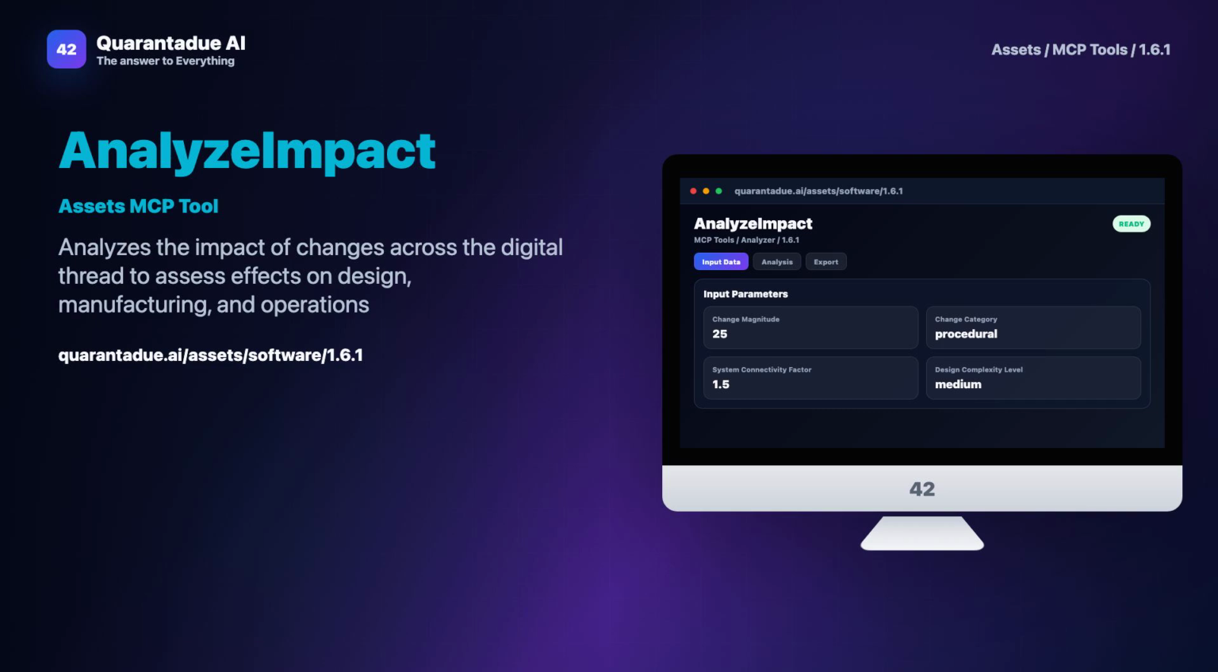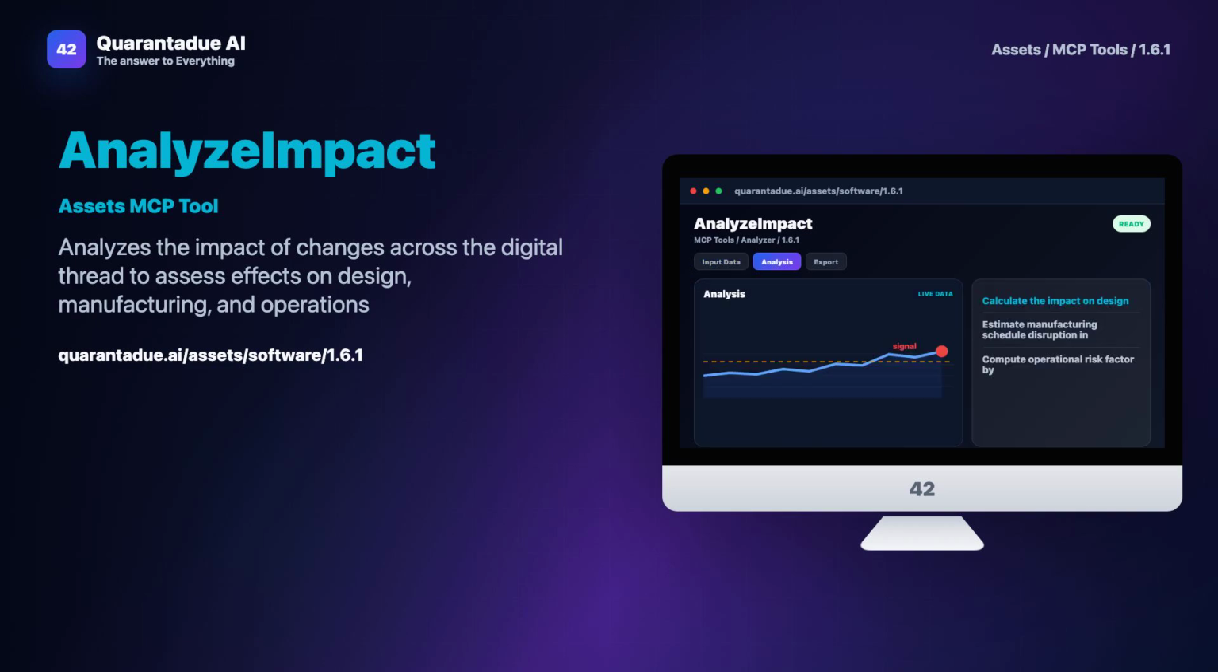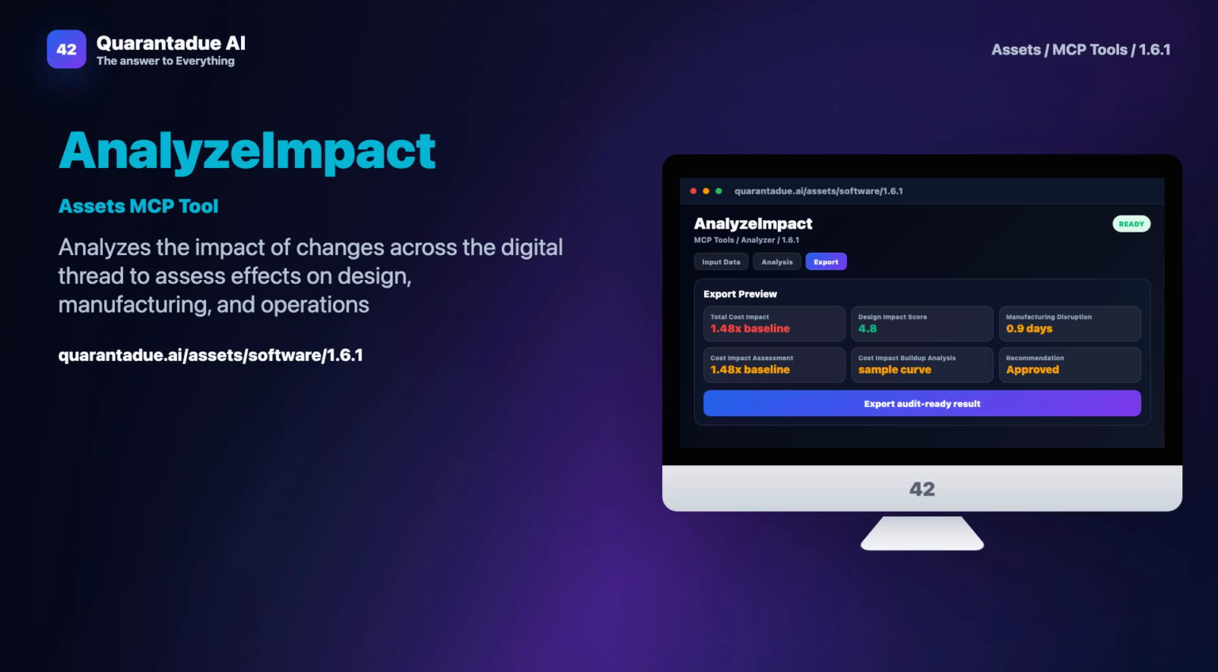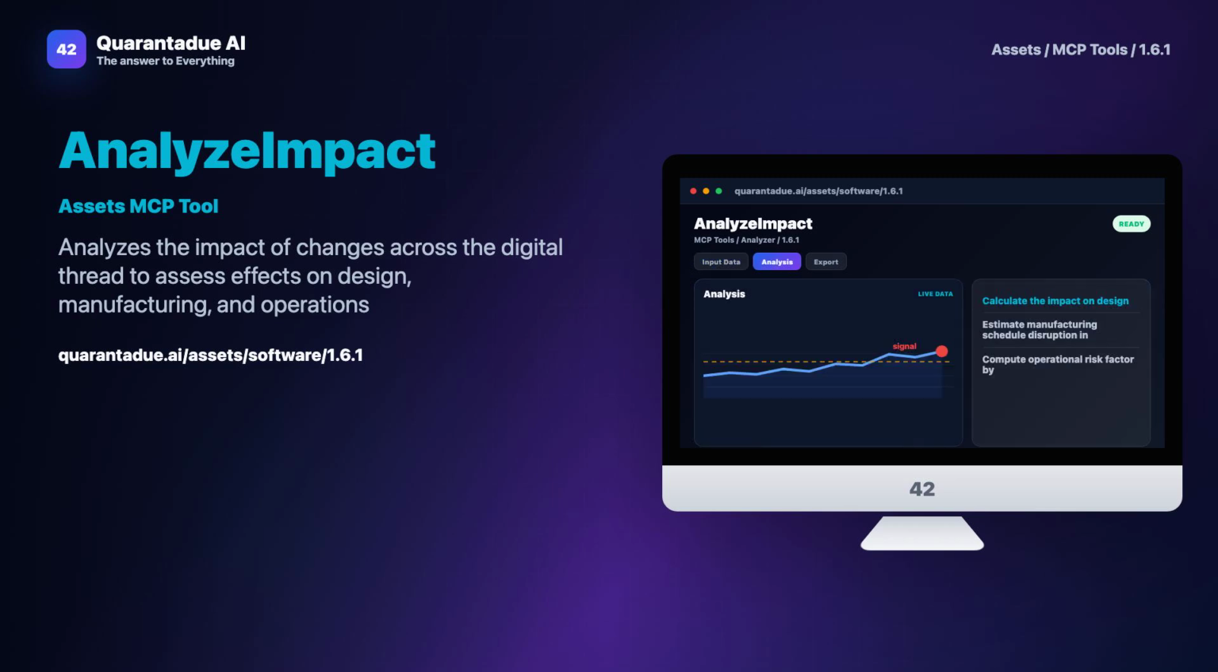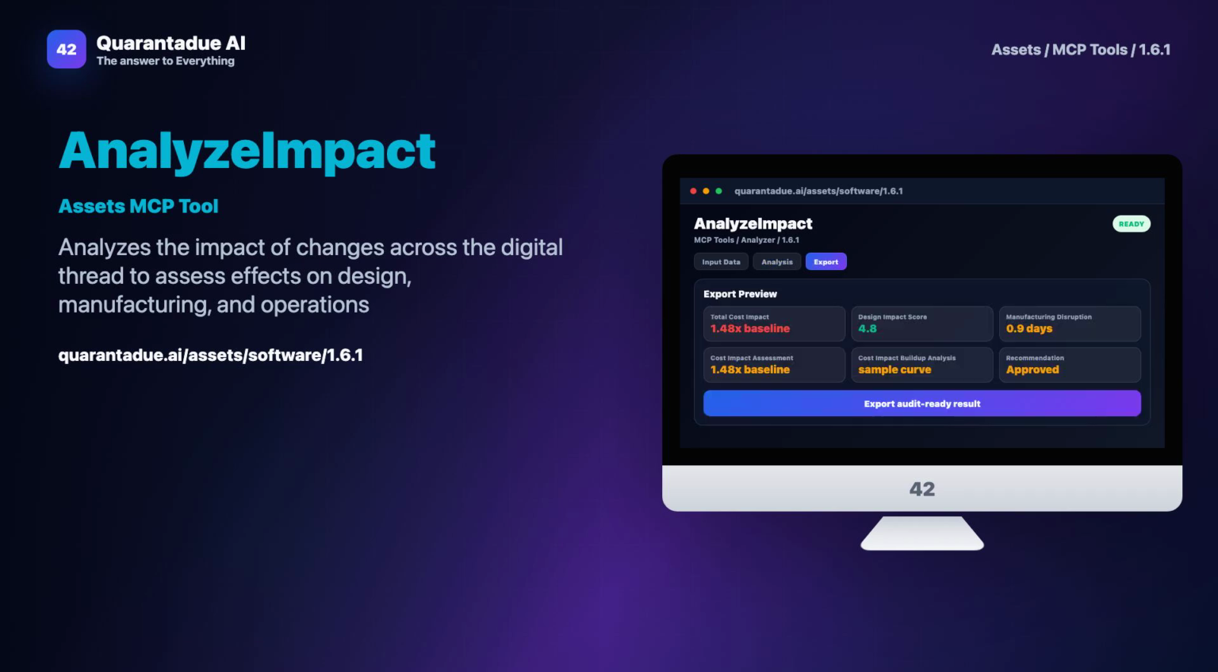In asset-intensive industries, predicting the impact of changes is notoriously difficult and often controversial because it involves navigating complex interdependencies across siloed departments. Today, I'll show you how AnalyzeImpact provides a scientific approach to mastering this challenge so you can make confident decisions without fear of cascading failures.